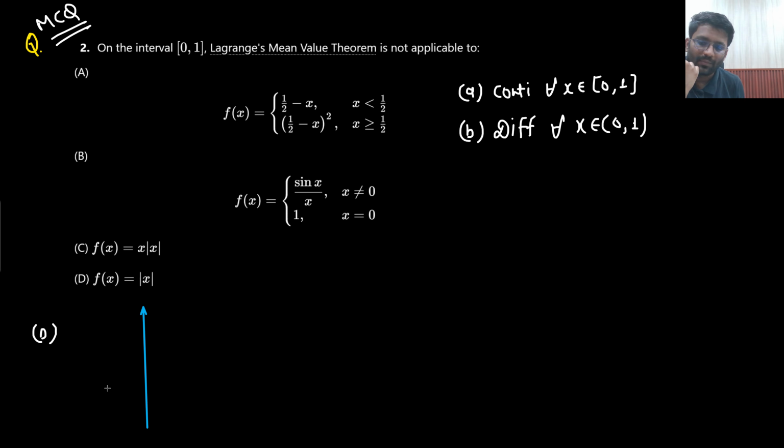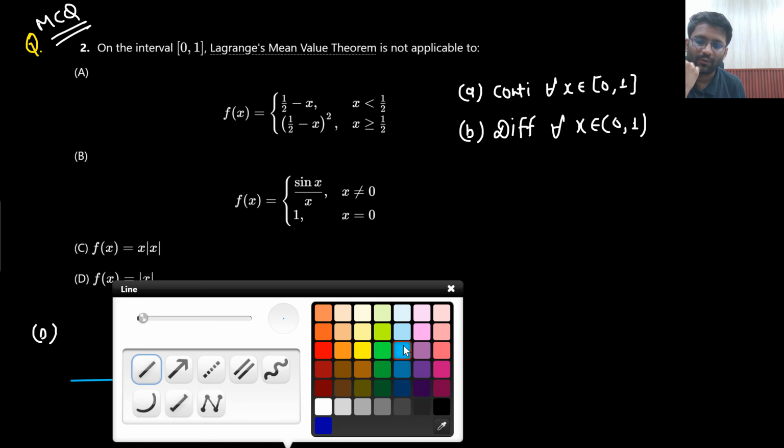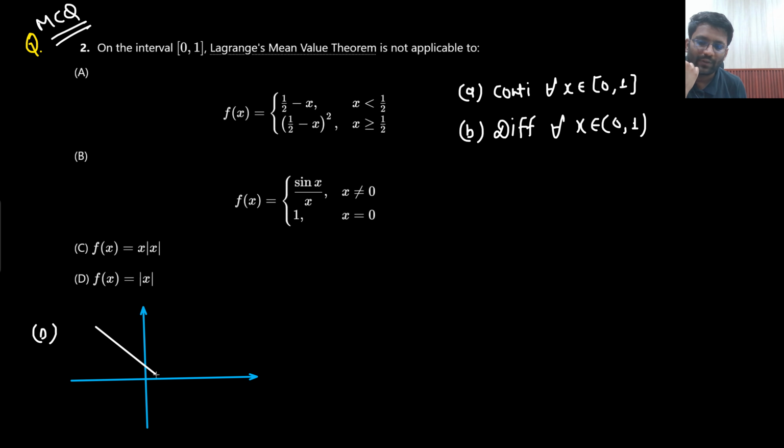Option D, mod of x. I am drawing the graph of mod of x. So this will be the graph of mod of x. Mod of x is always continuous, right? Nowhere is the graph breaking, always continuous. What about the differentiability? Someone said, sir, it is not differentiable at x equals 0. Do I care about it? No. Open interval, I don't care about it. Even if there was a closed interval, I would still say that it is differentiable.